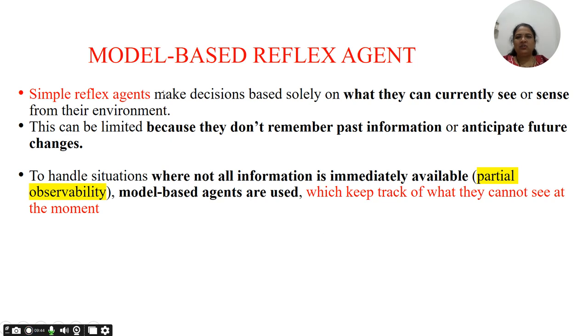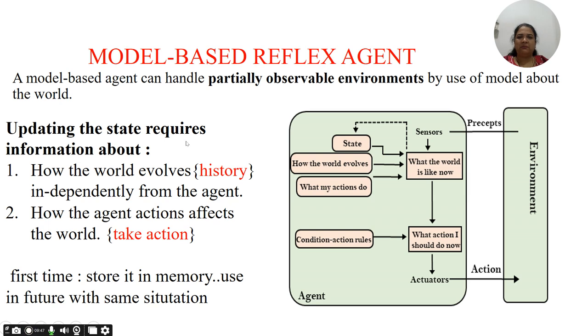So this is the advantage of the model-based reflex agent over the simple reflex agent. We are going to see its diagram. Again, from the environment it perceives the inputs through the sensors, and over here this block shows us the current situation, and it can even take inputs from the past history as well. These can be combined with the condition-action rules, and then the model-based reflex agent decides the actions, and those actions are conveyed back to the environment with the help of actuators. So this is how the model-based reflex agents work.